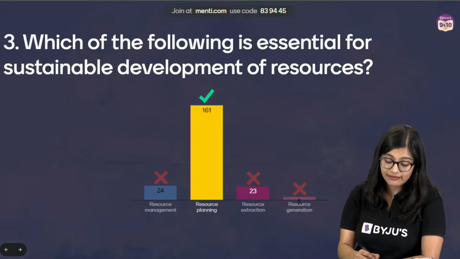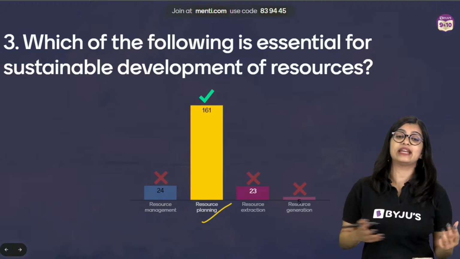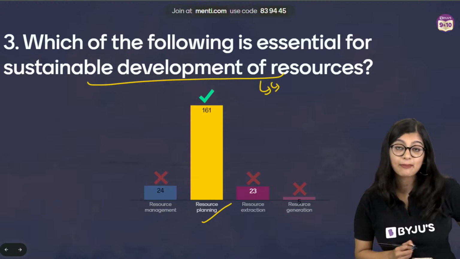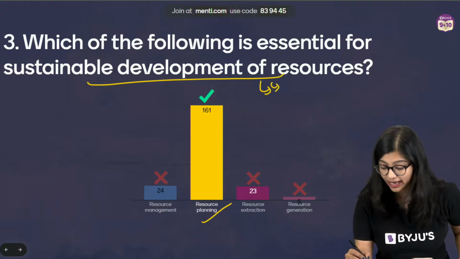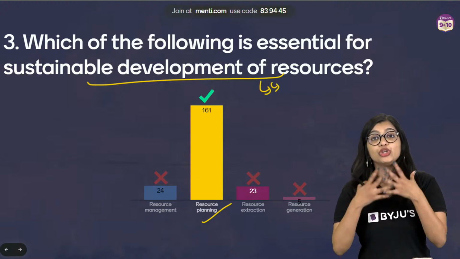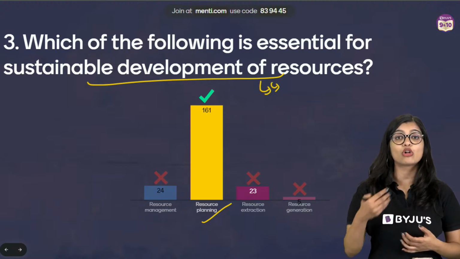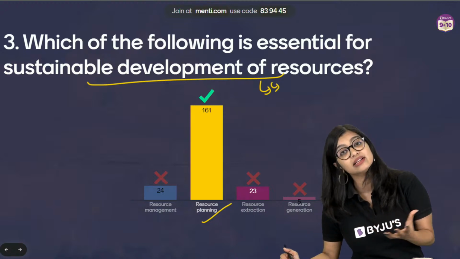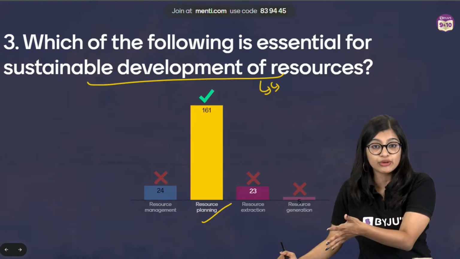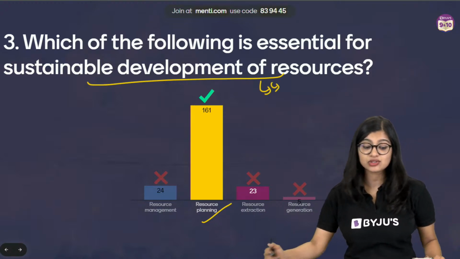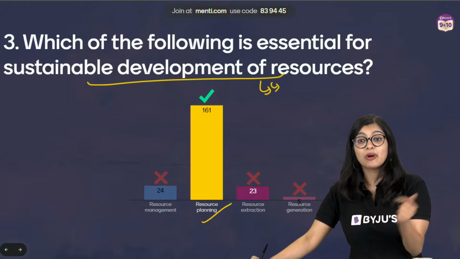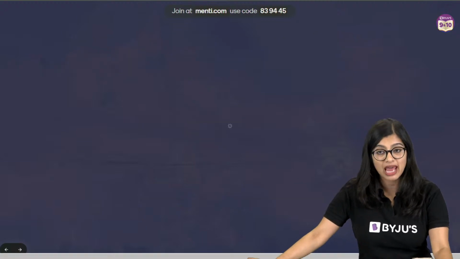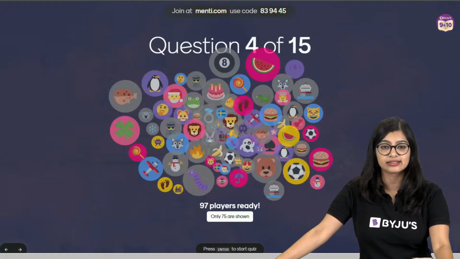Very good, everybody, very good. We know that in order for sustainable development of resources, what is sustainable development? Development of resources in such a way that I am able to use resources wisely, and that it is also available for my future generation. I am not over exhausting my resources such that they are not able to use it in the future, right? So here I am able to see that I have sustainably developed it. But how will I be able to do that? Only if I plan well. So I have to do resource planning, right? So that is the correct answer.